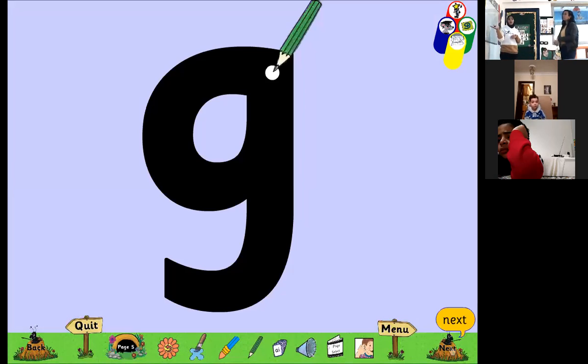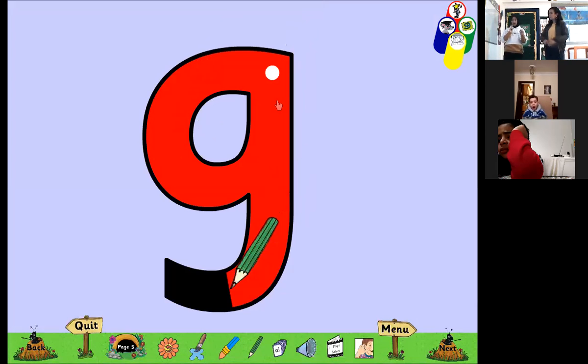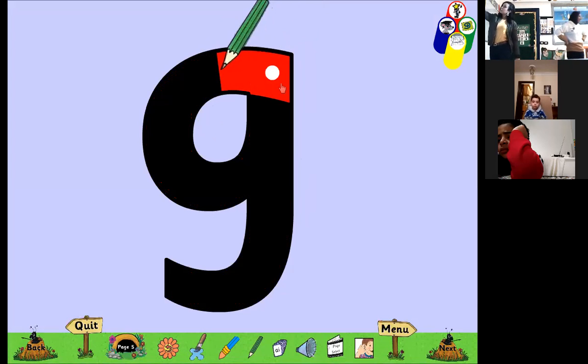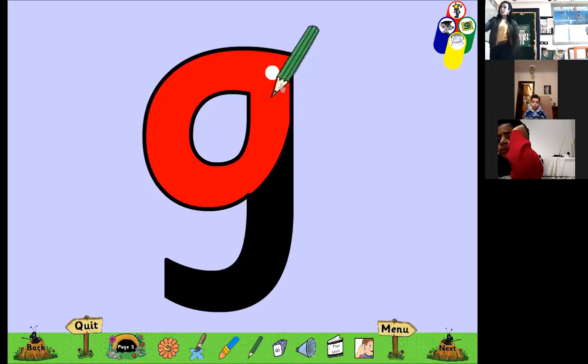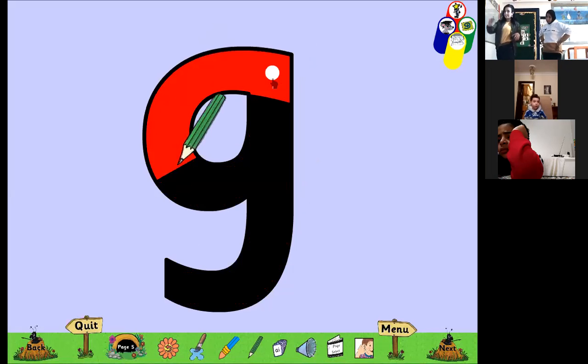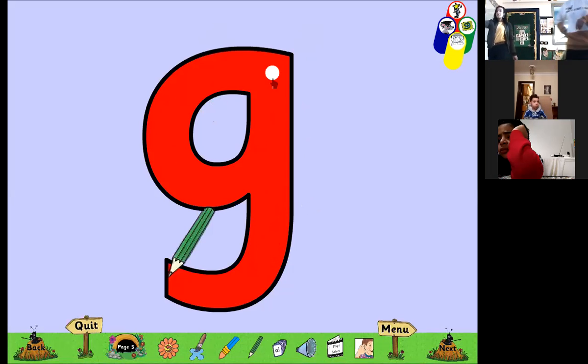Okay, here is our magic pencil. We can see the right direction now to write sound G. Semicircle, umbrella stick. So how can we write sound G? Semicircle and umbrella stick. Okay, show me your finger. Let's do it in the air. How can we write sound G? Semicircle and umbrella stick. Okay. Open your booklet.